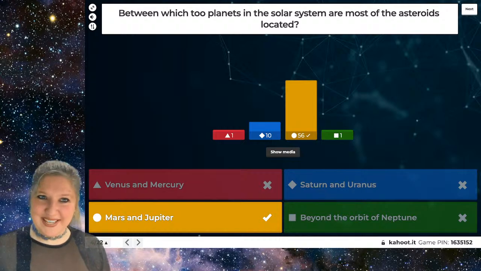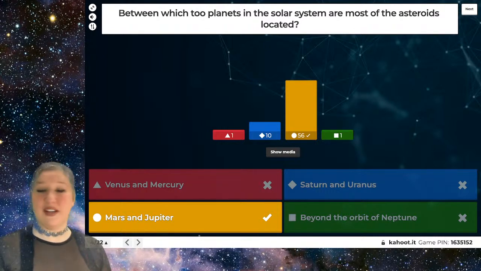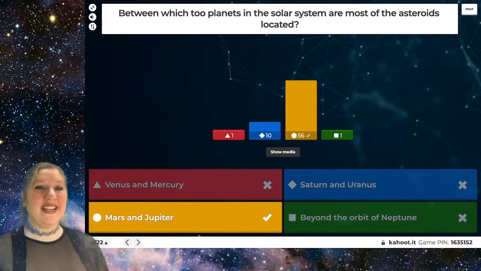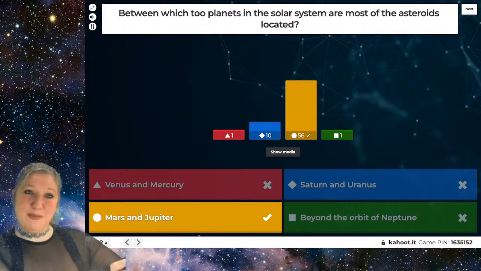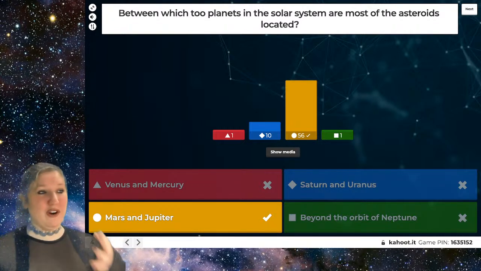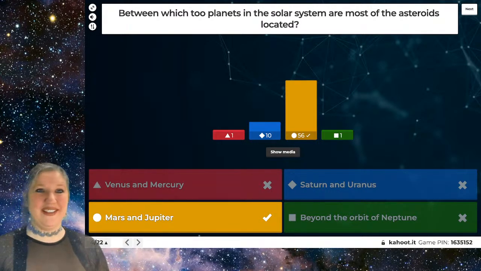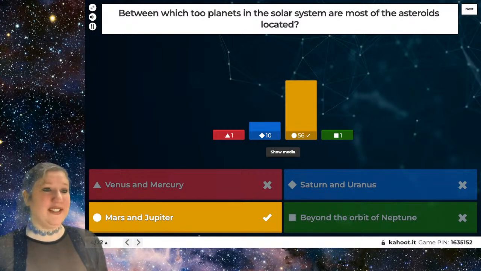And most of you got the correct answer. Congratulations to everyone. We have most of the asteroids in the solar system between the two planets of Mars and Jupiter. The asteroid belt, as we call it, which is located in that region, is basically the limit between the rocky planets, which tend to be near the center of our solar system, and the gas giant planets, which are farther away. So this belt of debris, the asteroid belt, is located between the rocky planets and the gas giants, and specifically between Mars and Jupiter.